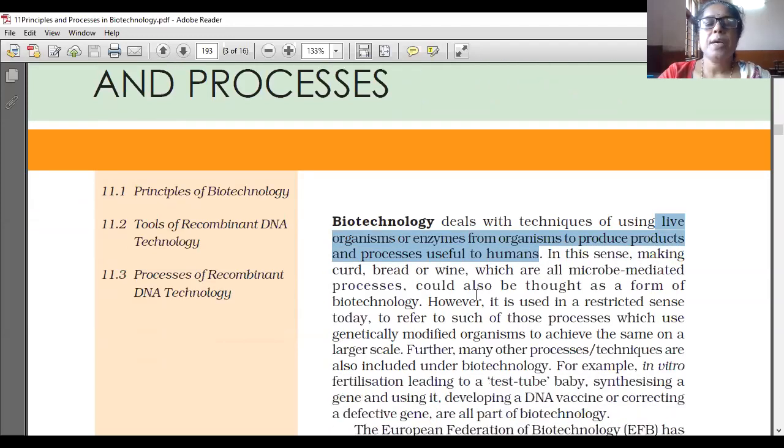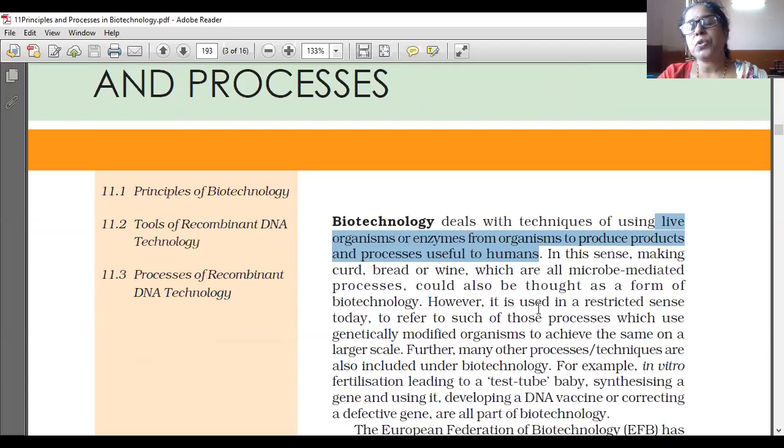In this sense, making curd, bread or wine, which are all microbe-mediated processes, could also be thought of as a form of biotechnology.